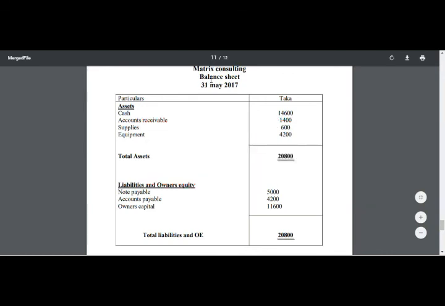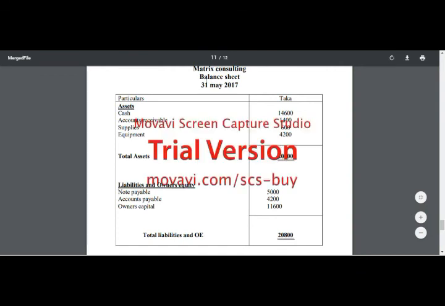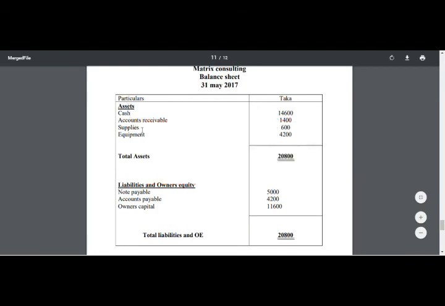Today we are going to learn about the balance sheet. A balance sheet is a formal financial statement that the company prepares to provide the user clear information about the financial standing of the company. It keeps track of the assets, liabilities and owner's equity. It is called a balance sheet because the asset side will balance out liabilities and owner's equity. This is the format of a balance sheet.